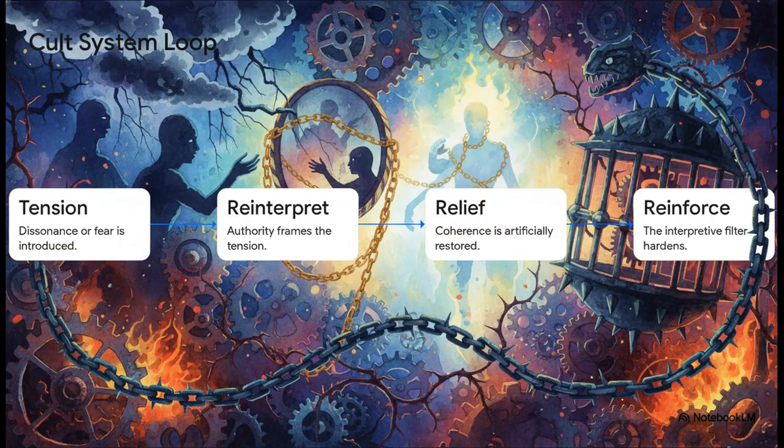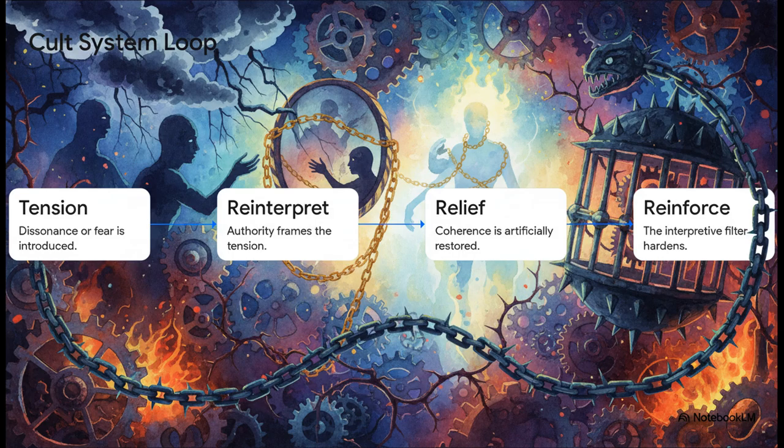If we look a little closer at that cult system landmark, it operates on a very mechanical, 4-step loop. First, it introduces attention or fear. Then it forces you to reinterpret that fear, strictly through the authority's lens. After that, it grants you a brief moment of relief, and finally, it hardens that filter.